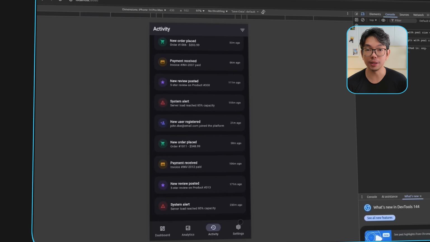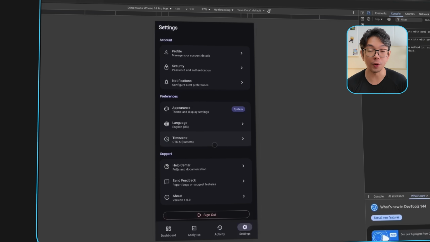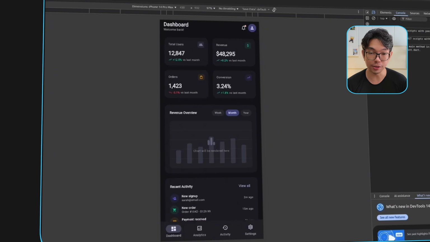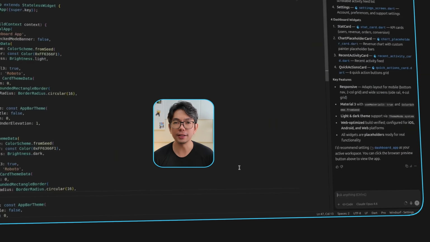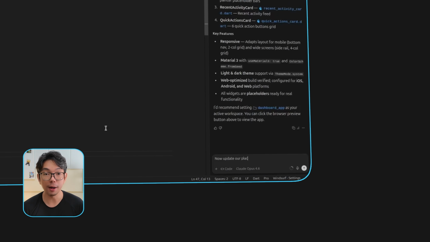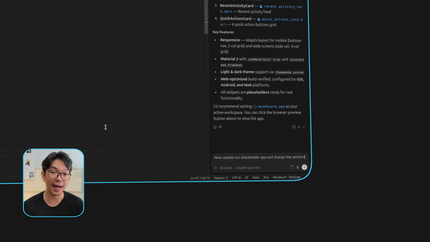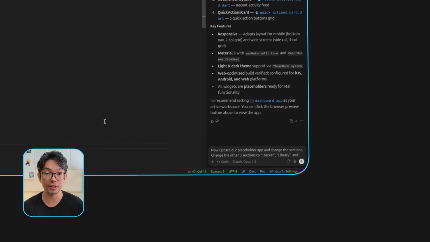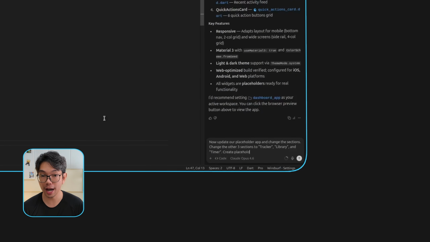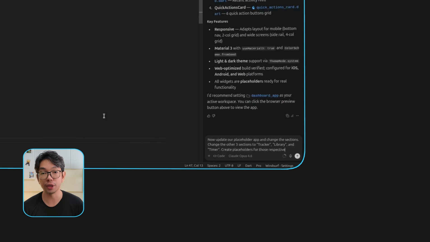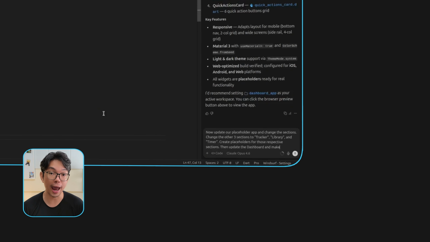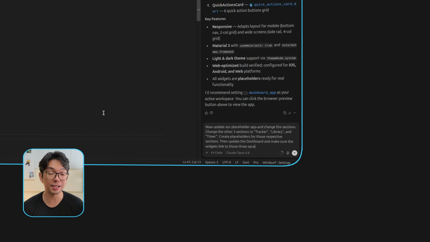And since this is going to be a workout focused app, I'm going to ask Windsurf to update the placeholders and rename these sections properly. So let's use this prompt. Now update our placeholder app and change these sections. Change the other 3 sections to tracker, library, and timer. Create placeholders for those respective sections, then update the dashboard and make sure the widgets link to those 3 sections.